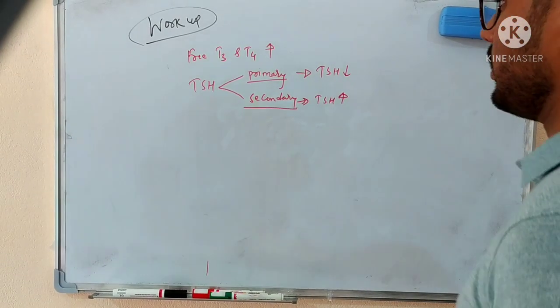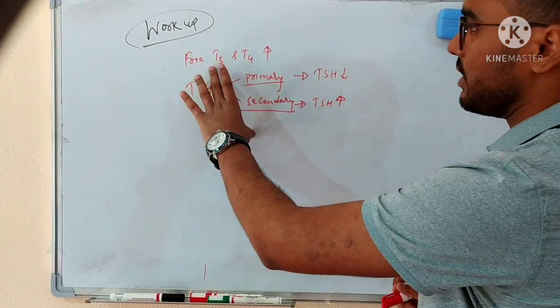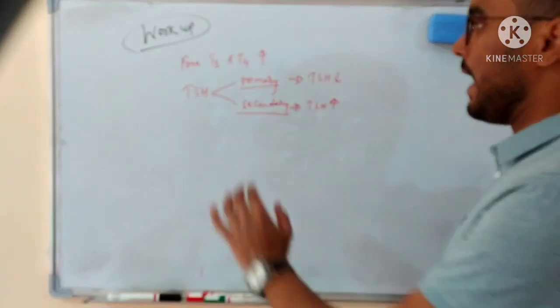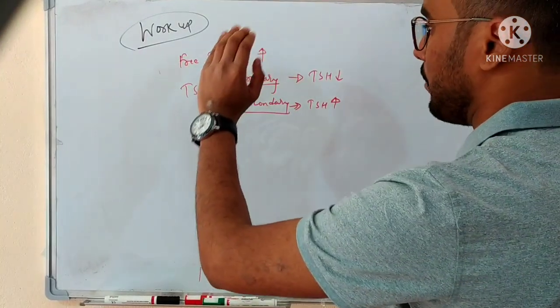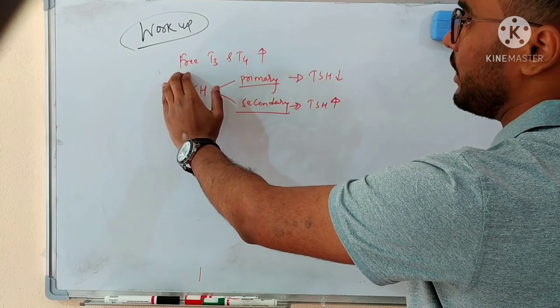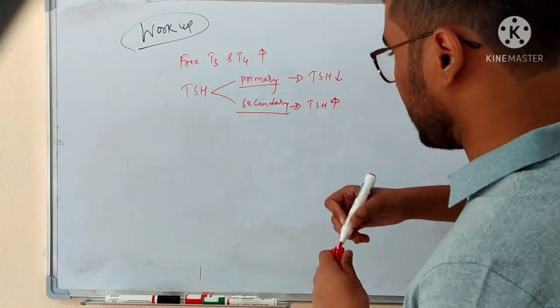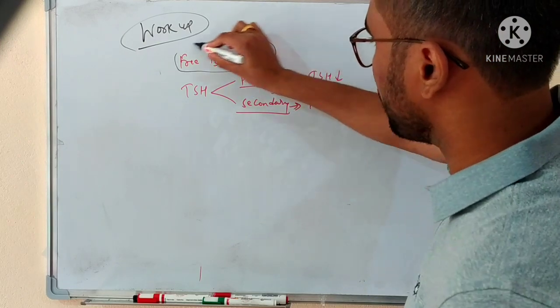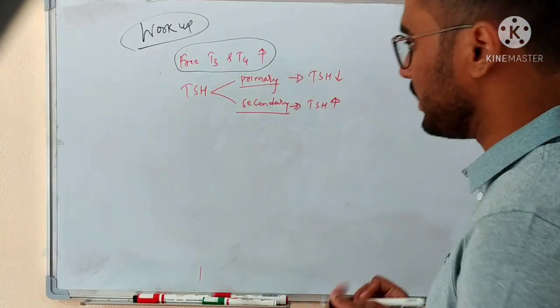Now let's talk about the investigation. In hyperthyroidism or thyrotoxicosis, the first investigation that you will give is the thyroid function test. If you suspect a person is having hyperthyroidism from the clinical features, you will give the thyroid function test, and in that we will see the free T3 and T4 levels. In a person with hyperthyroidism, the free T3 and T4 levels will be increased, no matter whether it is primary or secondary hyperthyroidism.